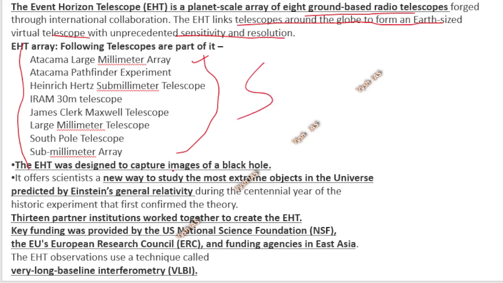Okay, so the EHT was designed to capture an image of a black hole. It offers scientists a new way to study the most extreme objects in the universe. And this was again predicted by whom? Einstein's general relativity theory. 13 partner institutions worked together to create the EHT. Funding was given by the USA's National Science Foundation, Europe's Research Council, and many of East Asia's funding agencies. So many people have contributed to making these 8 ground-based telescopes. The technique they use is called very long baseline interferometry. It is simply a technical term which I saw there, but not important to memorize.